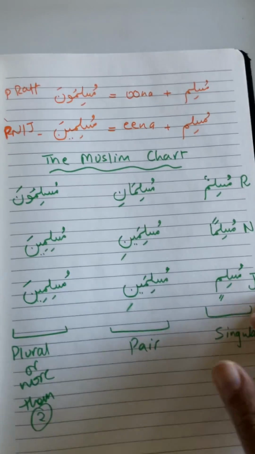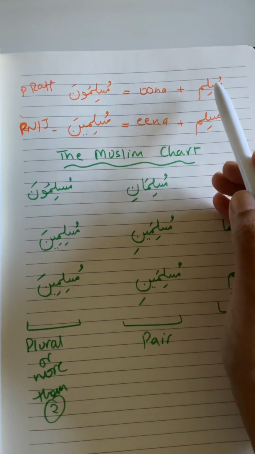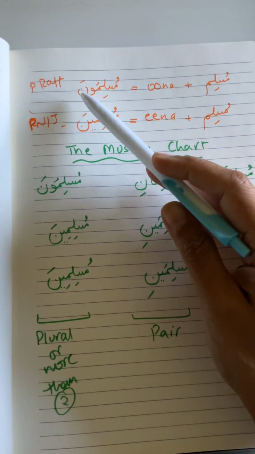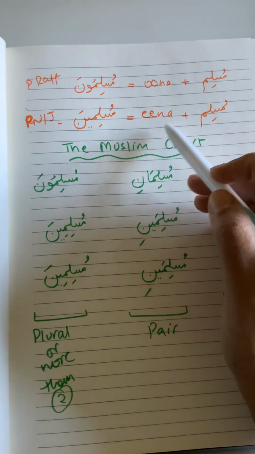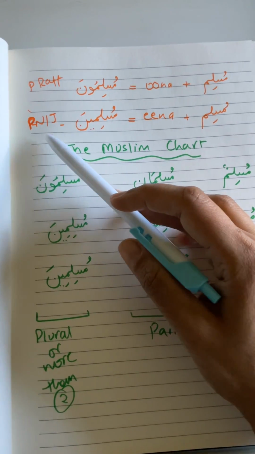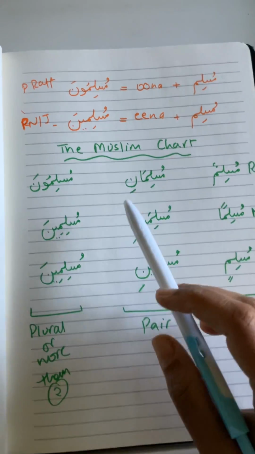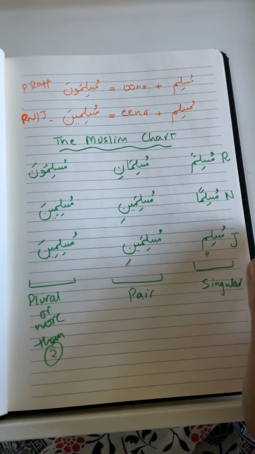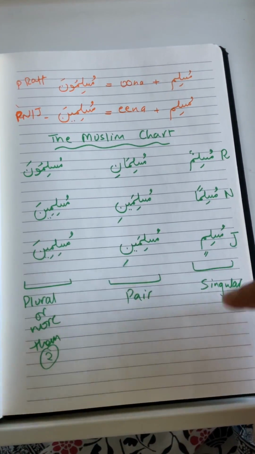So let's look here: the word muslim plus una, muslimuna, is plural rafa, more than two rafa. And muslim plus ina, muslimina, is plural more than two nasab or jar. So now we have the muslim chart, which is something that we need to memorize by heart. We should be knowing it even when we are sleeping.